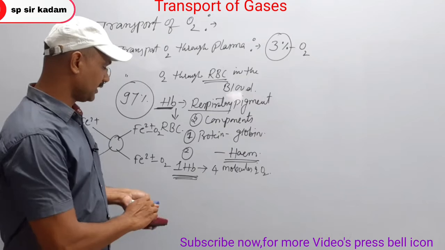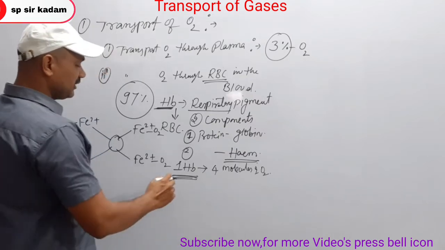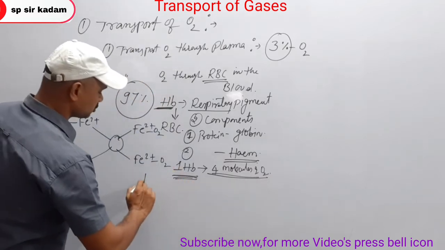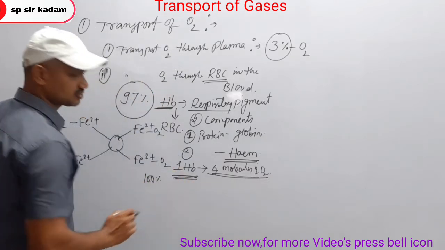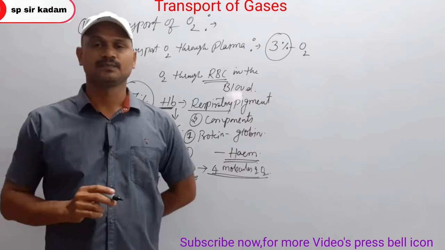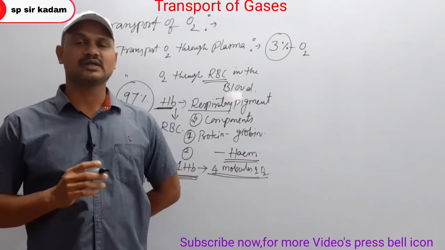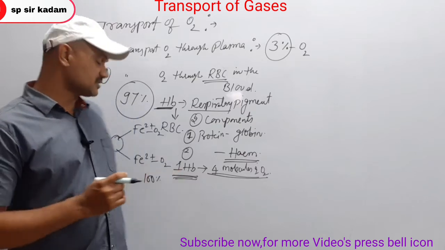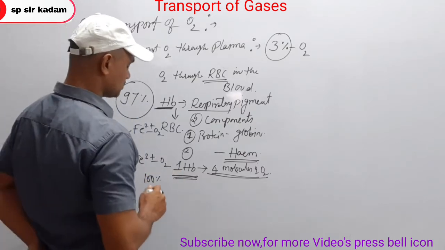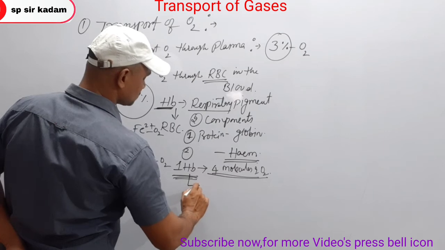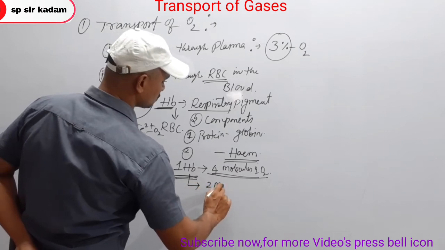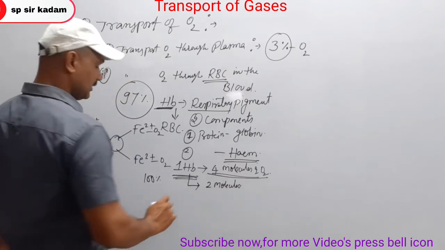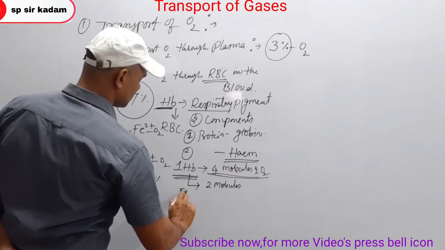Remember, very, very important point. If it transports 4 molecules of oxygen, it is said to be 100% saturation. If it transports only 2 molecules of oxygen, how much saturation?